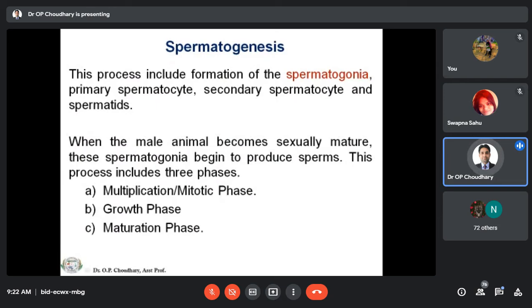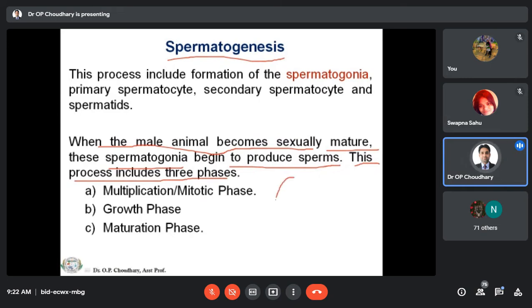So the process of spermatogenesis includes the formation of the spermatogonia, then the primary spermatocytes, then the secondary spermatocytes, and then the formation of the spermatids. This is very, very important. When the male animal becomes sexually mature, there is a period called puberty. When they come under the sexually mature condition, the spermatogonia begin to produce the sperm. This process includes 3 phases.